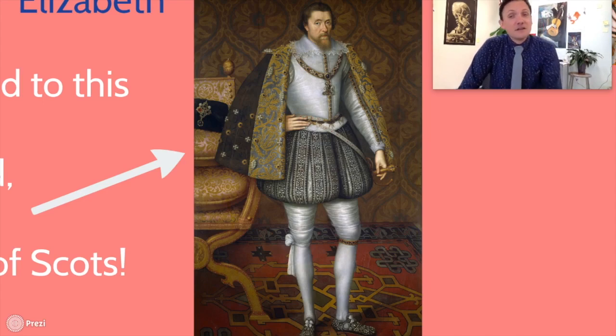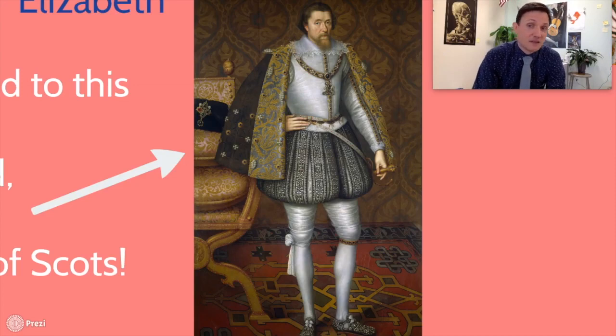This guy actually didn't even really know his mom that well, because when he was actually crowned king, she had run off to England. She was hiding in England in different parts, but then Elizabeth thought that she was going to try and take over the throne because she was Catholic and take it back to Catholicism, so she had her imprisoned for 18 years before she then has her executed. So James the First right here, this is what he actually looks like whenever he's the King of the Scots.